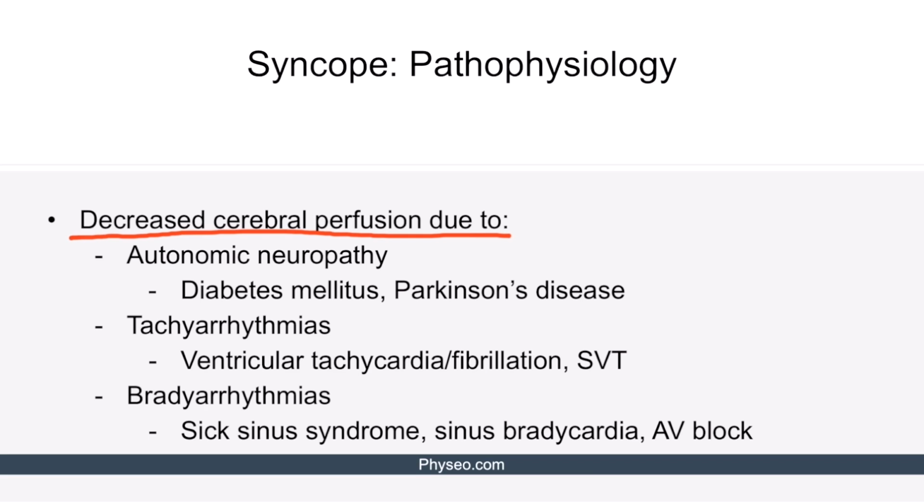Tachyarrhythmias include ventricular tachycardia and fibrillation and supraventricular tachycardia. Increased heart rate decreases ventricular diastolic filling, cardiac output, and cerebral perfusion, inducing syncope. Finally, sick sinus syndrome, sinus bradycardia, and AV block can also result in syncope. Decreased heart rate decreases cardiac output and cerebral perfusion, inducing syncope.